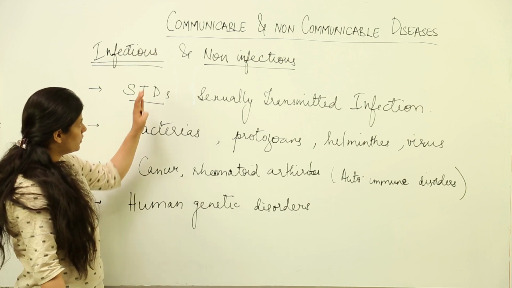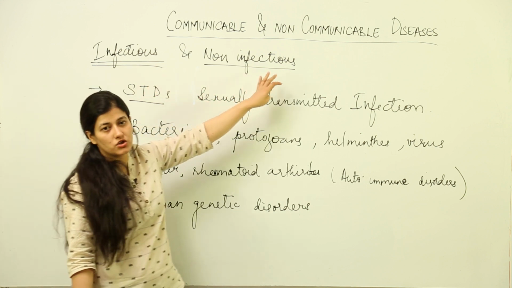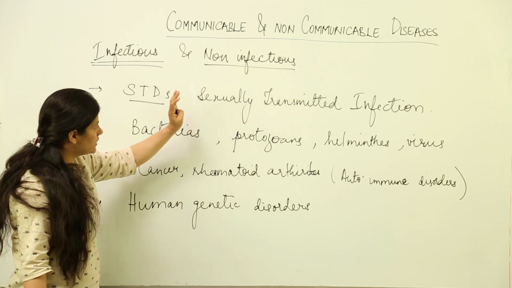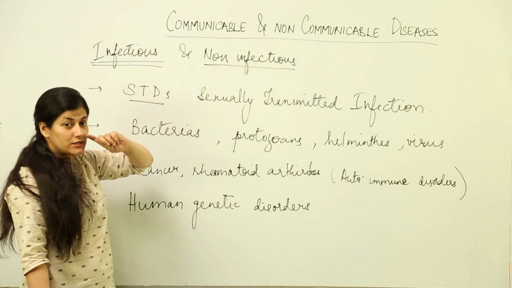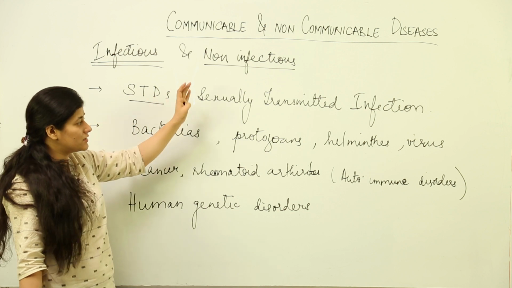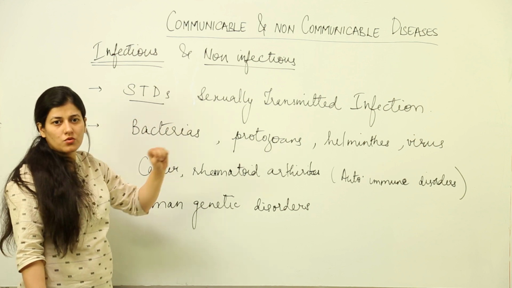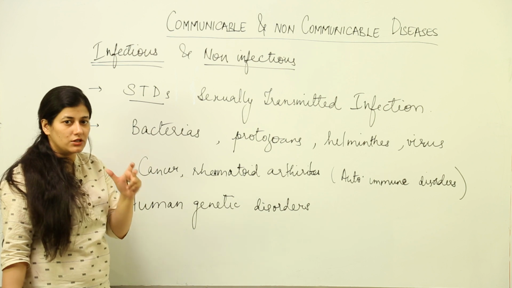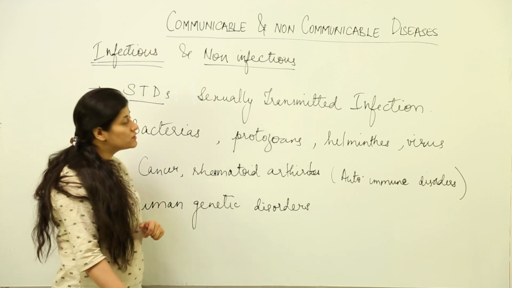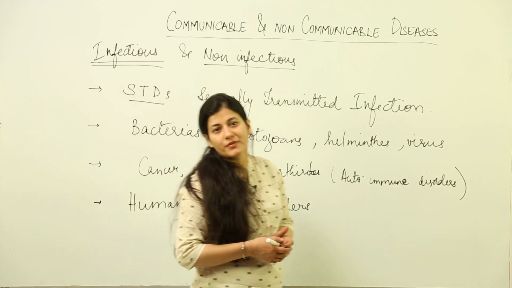So one by one we are going to deal with these infectious and non-infectious diseases. We are going to see what are the different types of sexually transmitted infections or sexually transmitted diseases. In each case we are going to consider 2 or 3 examples, and we are going to see the causative agents and the symptoms when we study this very topic of your syllabus.